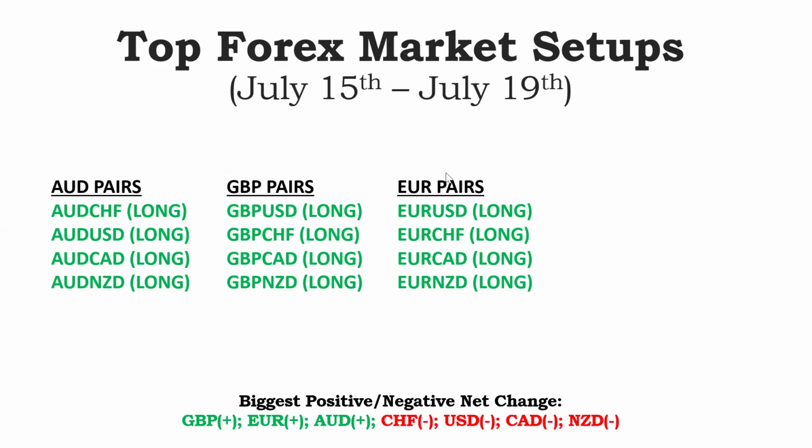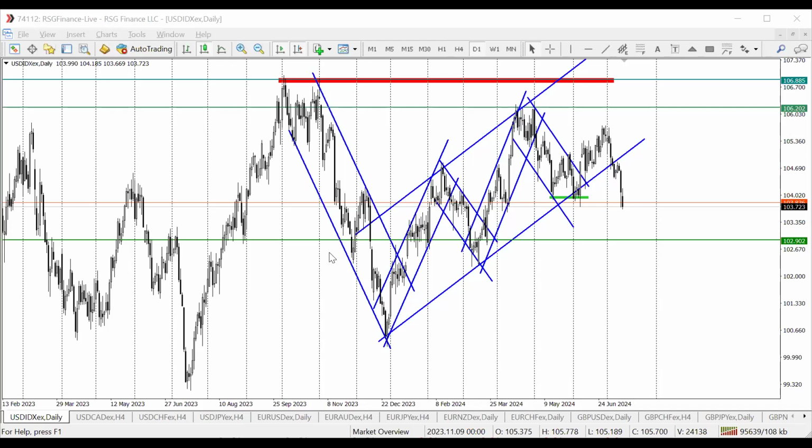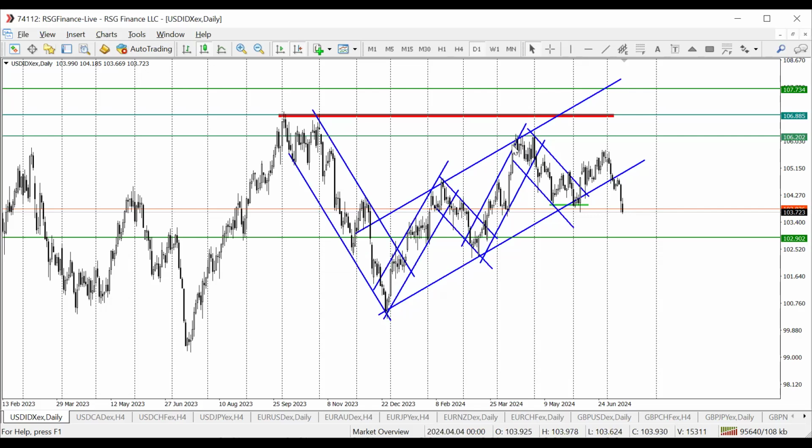Okay, so let's look at what the chart is saying based on the picks we have for the week. As always, we like to start with the dollar index. And the dollar index, guys, you've been trading with me for a while now. You know how we are able to spot weaknesses, where we're able to spot strength. Now, we've been tracking the dollar strength for some time now, and we expected price to break above the 106.202 level. And if it was able to break the 106.88, now this is a fantastic setup for us.